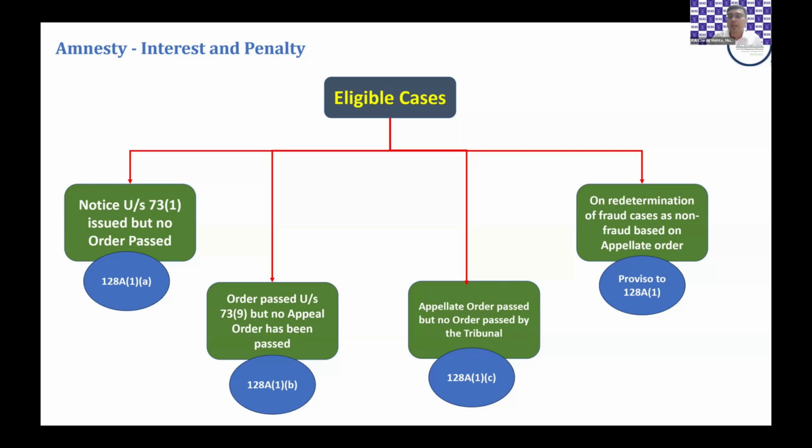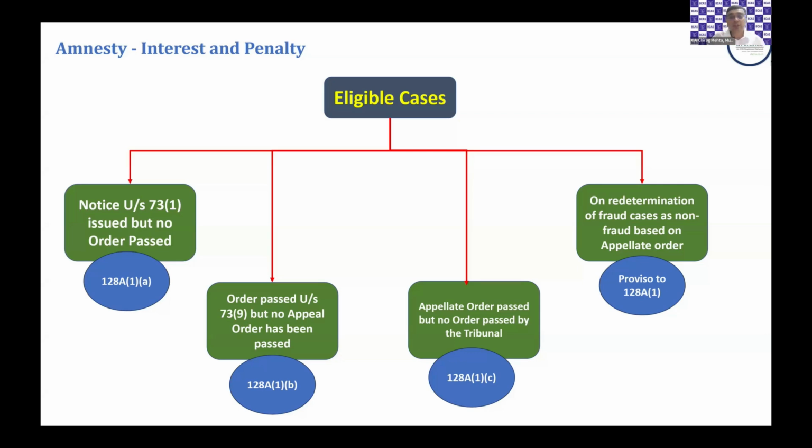However, on application to the appellate authority, the appellate authority has ruled that this is fit to be adjudicated or assessed as a non-fraud case. In such a situation, the proviso covers the original authority who has originally passed an order under 74: it shall redetermine the demand against that notice under 73 and pass another order. Those orders also are eligible cases for waiver of interest and penalty.